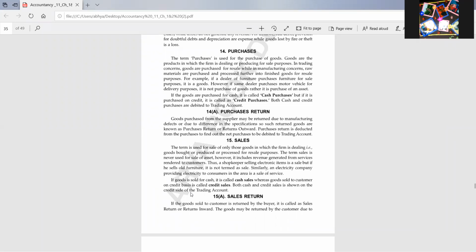Then what are goods? Goods means the things in which the businessman is dealing. Suppose a businessman has purchased a sofa and the businessman is dealing in ready-made garments. So for the businessman, the sofa will be considered what? Yes, an asset. Very good. The sofa will be considered an asset.